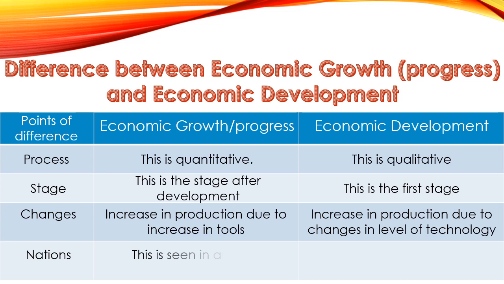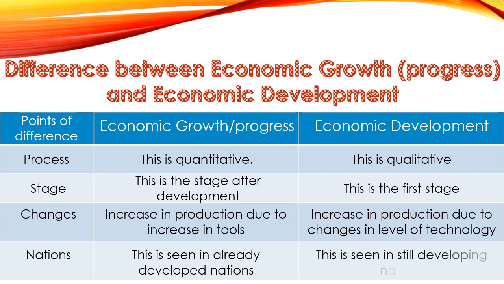Economic growth is seen in already developed nations like America or Russia. They don't have economic development. They have already passed through those stages. Right now they have the economic growth, while economic development is seen in the still developing economies like India and Pakistan and Bangladesh and Bhutan and Nepal and other countries. The developing nations have economic development and developed nations have economic growth.